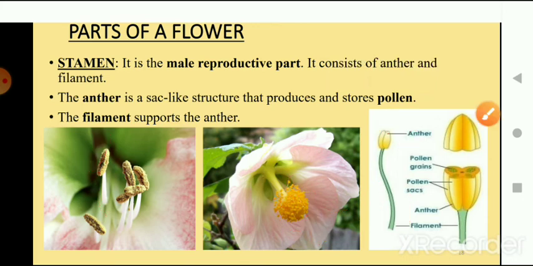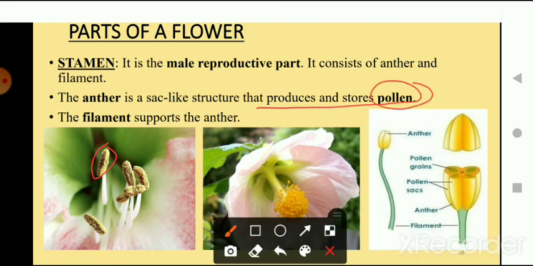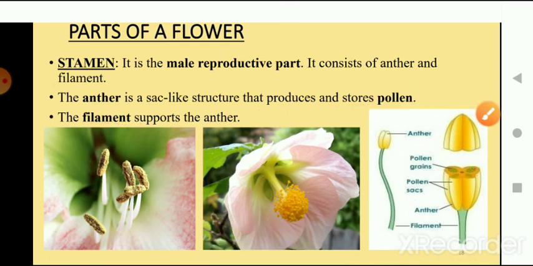And what is anther? Anther is a sac-like structure, which has all the products and stored pollens. Inside it pollens are there. If you cut the anther, you can observe that all the pollen grains are present, and these are known as pollen sacs. Pollen sac means which holds pollens inside them. So inside anther there are pollen grains, and then filament. What is the work of a filament? Filament basically supports the anther. Okay, now let's move on.